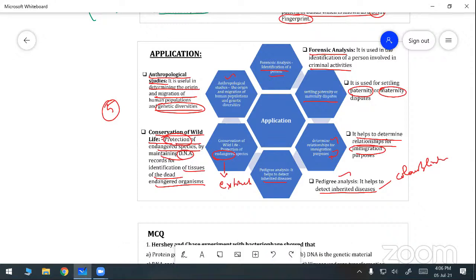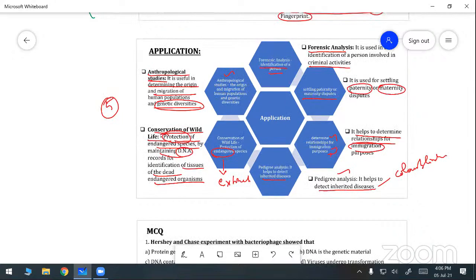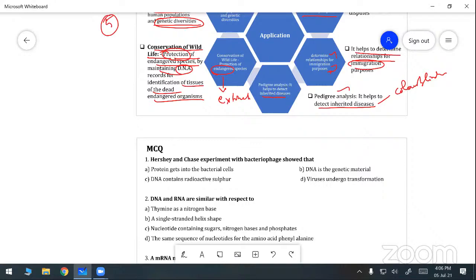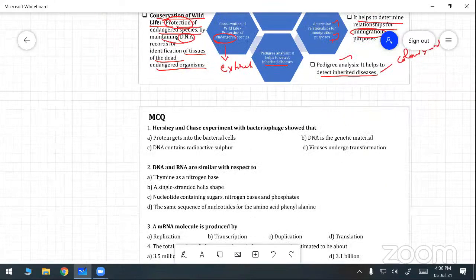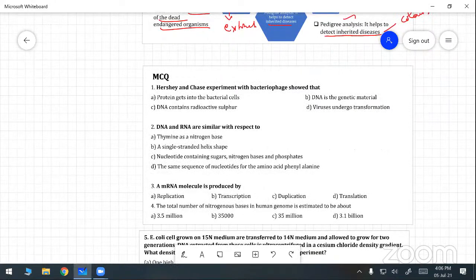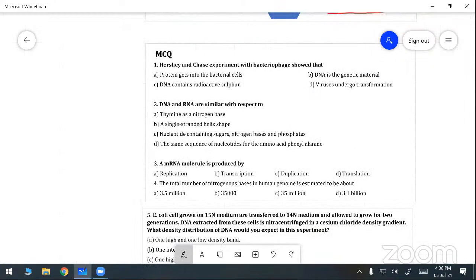What is given in your book? That only we are seeing. So in the book itself, you mark the answer about the 5th lesson. Do you understand? Now, 5th lesson, first question, in your book, exercise question. Hershey and Chase experiment with bacteriophage showed that.